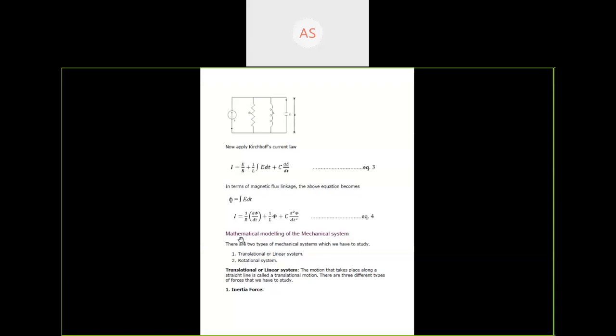Now we discuss mathematical modeling for mechanical systems. There are two types of mechanical system: translational system and rotational system.